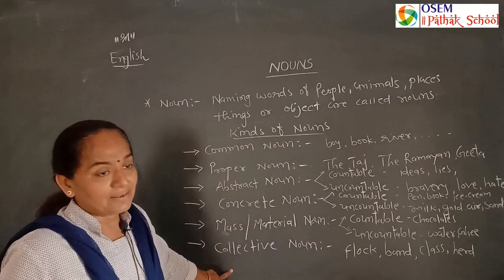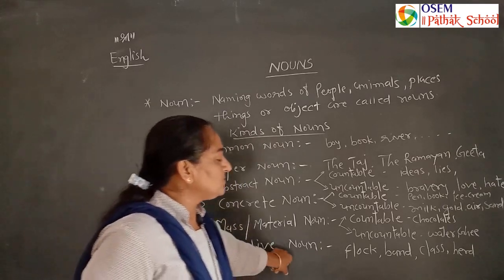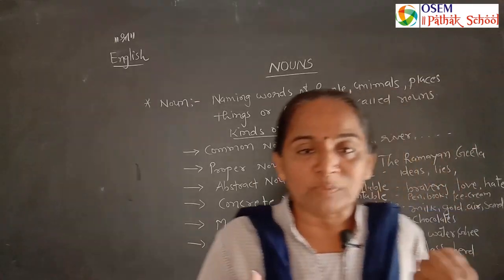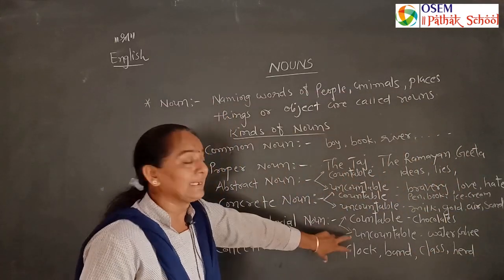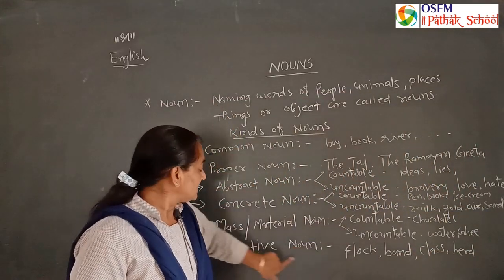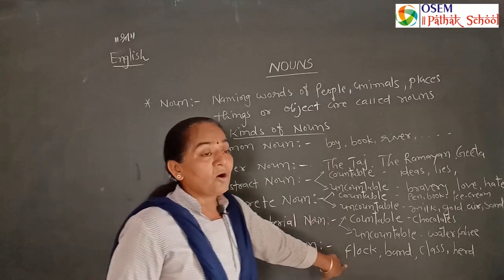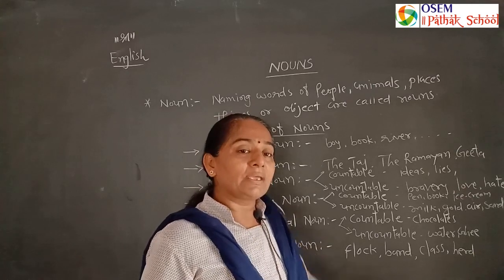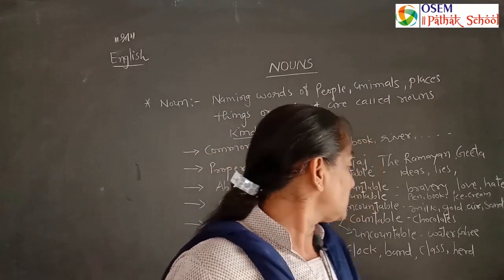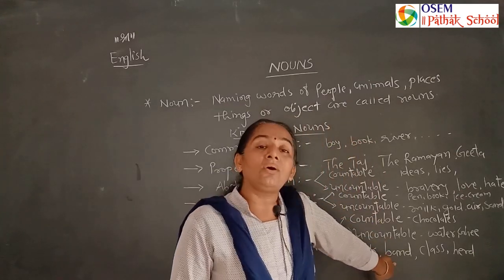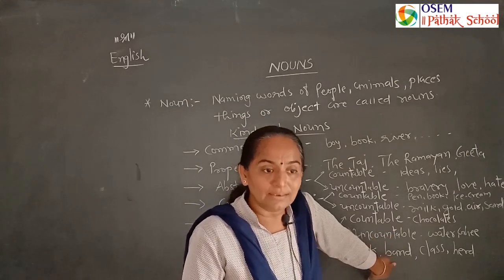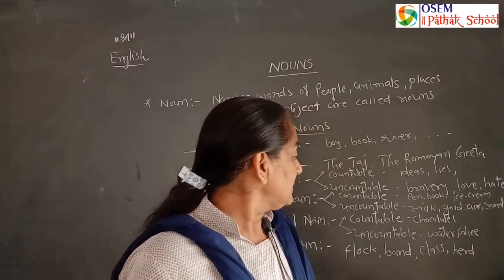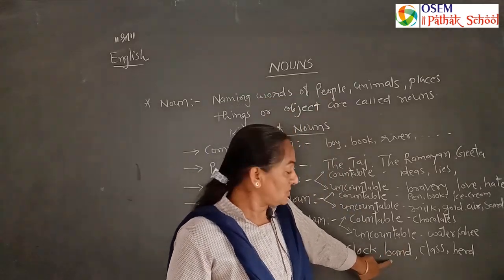That is a part of the uncountable part. And the last but not least, collective noun. The group of persons, the group of things, the group of objects, when gathered in one place, that is called a collective noun. Flock of sheep, when all the sheep are in one place, we can say it is a flock of sheep. Band, when all the musicians like rhythmists, drummers, piano artists gather, that is called a band of musicians.